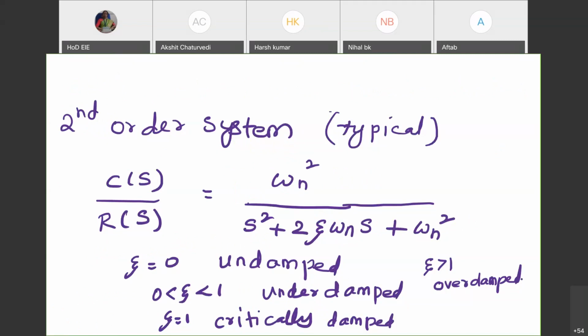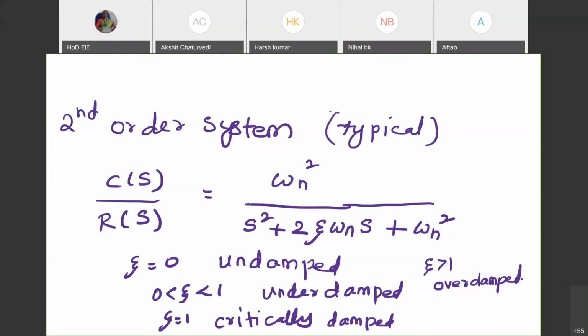Damping ratio is given as the ratio of the actual damping to the critical damping. Remember, damping ratio is the ratio of the actual damping to the critical damping. Actual to critical, A by C, you remember that.